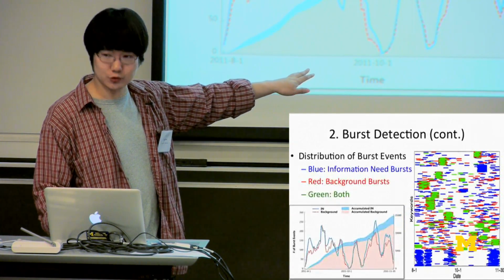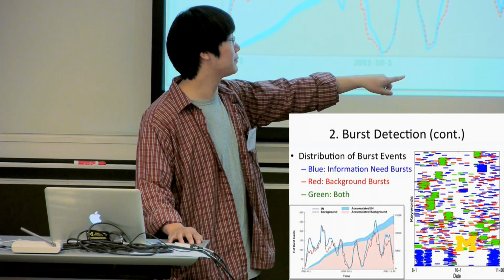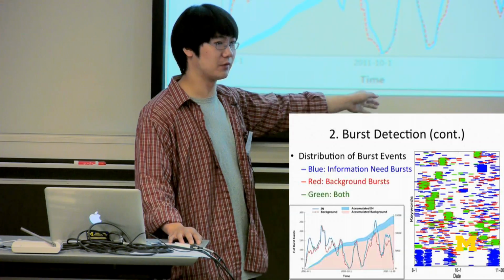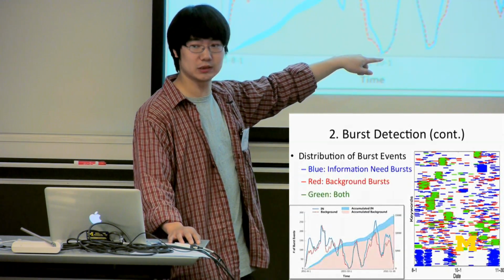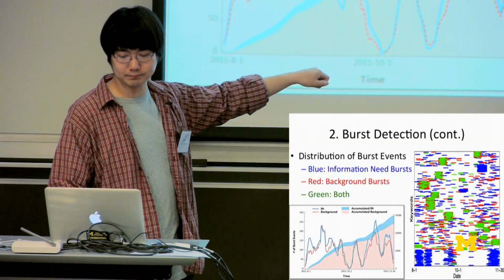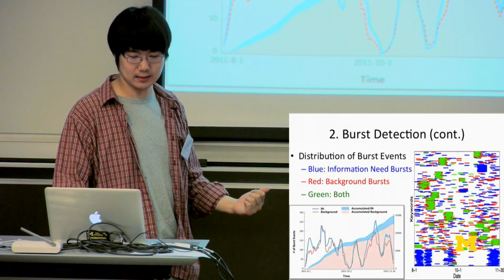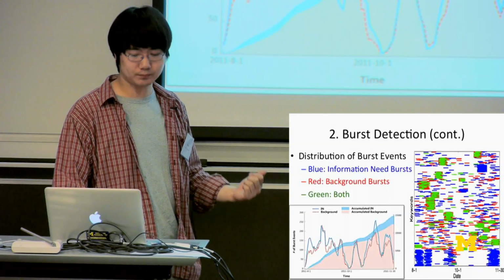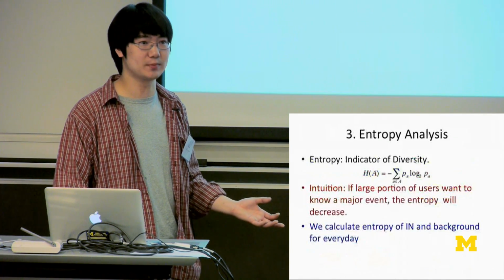Here is the distribution of the burst events measured by keyword. The x-axis is the time period, and the y-axis is the different keywords. If there is a straight line in this graph, it shows that there is a burst event. The blue line is the burst event in information need, the red line is the background, and the green line shows both. To study what the burst events are, what we do next is the entropy analysis.